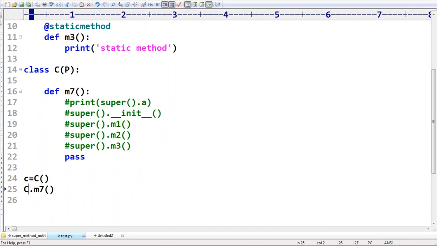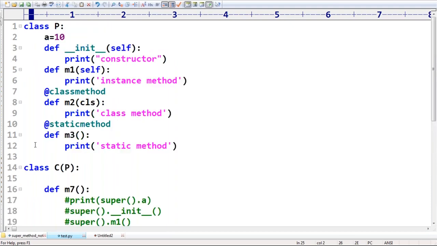Up to this, any doubt about this one? If we print C dot __dict__, then what we are going to get is only instance variables, not methods. Omkar, __dict__ is always going to return only the instance variables of that object, not members. Up to this, any doubt?